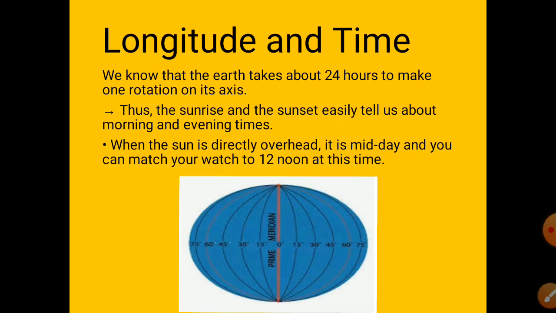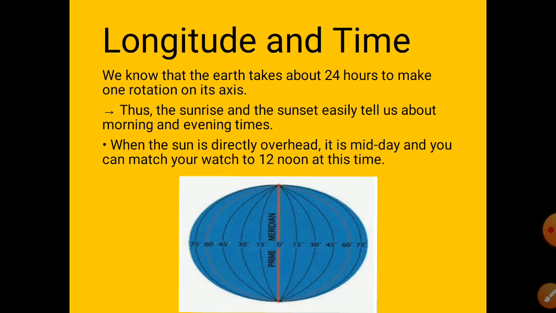In the world map, if we see that the Greenwich line is having noon, then all the places on that same longitude will also have noon. Remember, if the Greenwich line is having noon time, then whatever place is on that same longitude will have noon only. The same time they will be observing. So we can say that the time will be the same in places that are on the same longitude. As the earth rotates from west to east, we all know that our earth rotates from west to east.